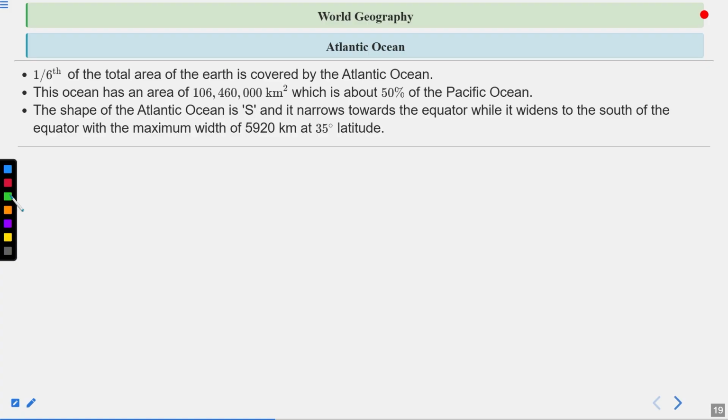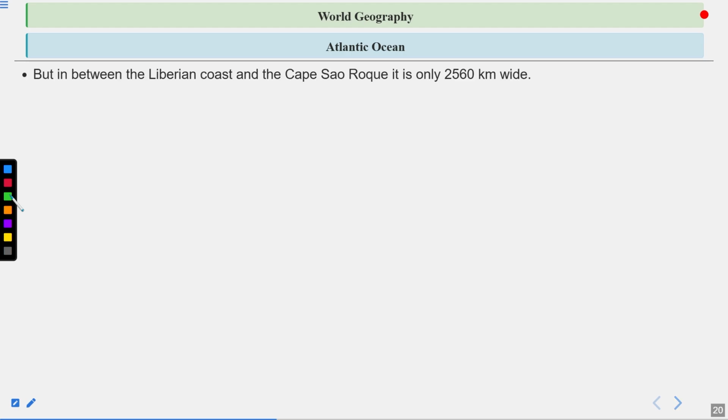So this is the point that has the maximum width. But between the Liberian coast and Cape Sao Roque, it is only 2,560 km wide.